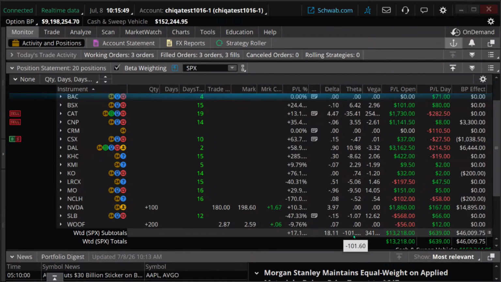Right now, my theta is I'm losing about $100 a day on this portfolio just because of time decay. Now, when I say I'm losing $100 a day because of time decay, that's everything else being equal. Obviously, the portfolio may go up or down based on what the price is doing, but just on time decay alone, that's the impact. And it's not actually a realized loss until you actually sell. That's true for all of these.